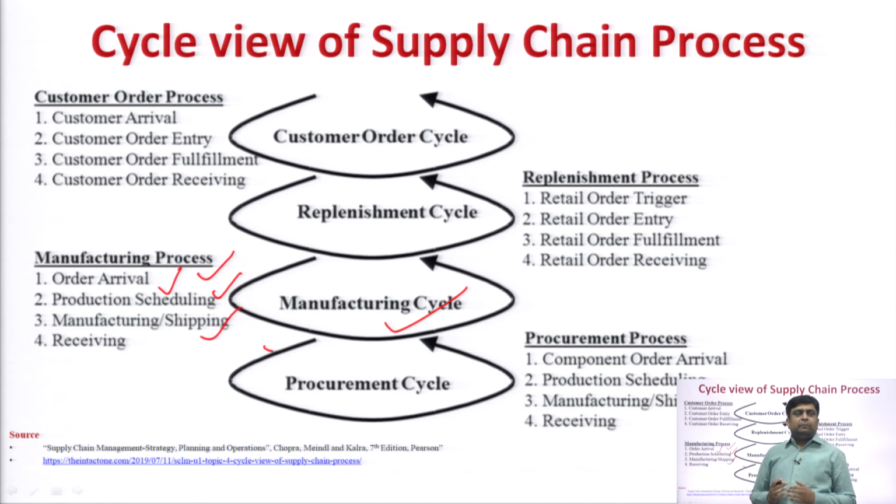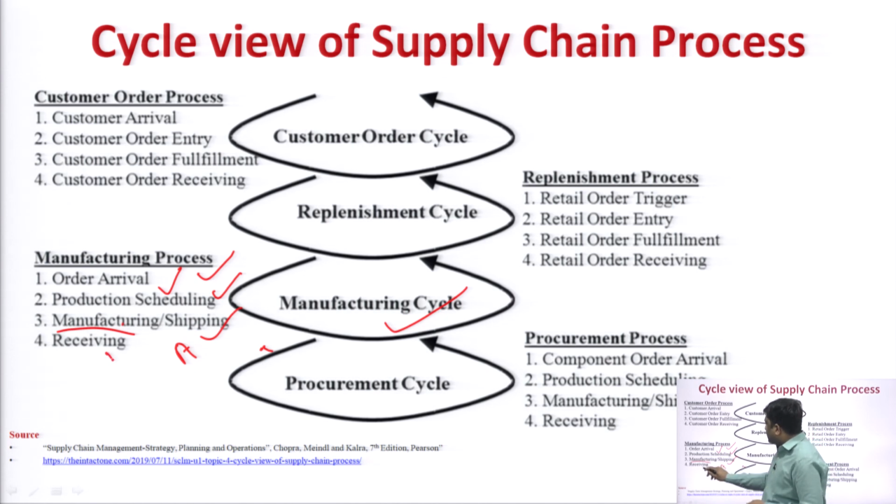Another important activity that you will perform is manufacturing or shipping. This means you will manufacture the product, converting it from raw material, or you will get multiple raw materials and combine them through your assembly line. In the assembling process, for example, a car is made of more than 30,000 components. Other assembled products are laptops, computers, etc. So, these all come under the assembling category. Manufacturing or shipping is another important domain in this area.